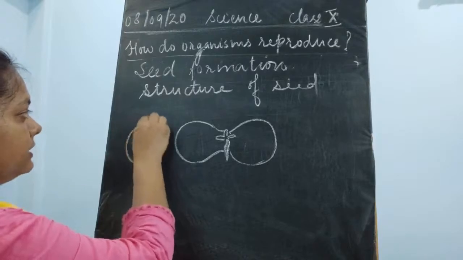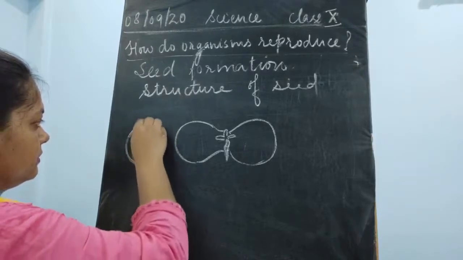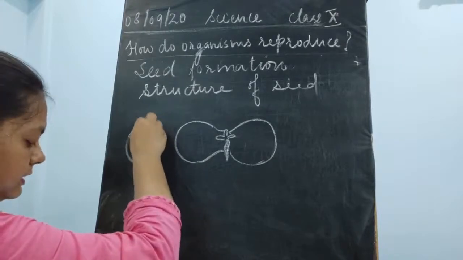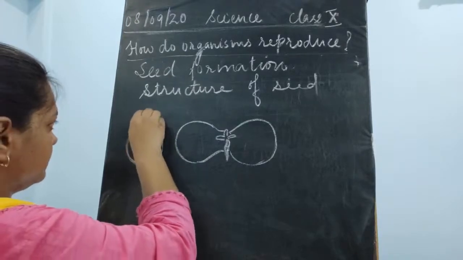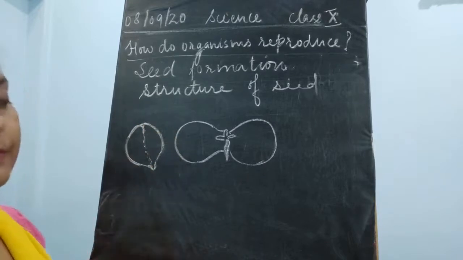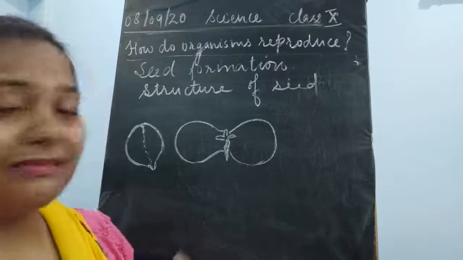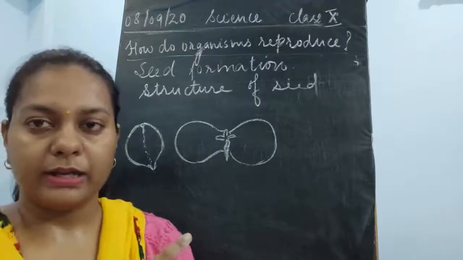Suppose that this is a gram seed, or you could say this could be any dicotyledonous seed.